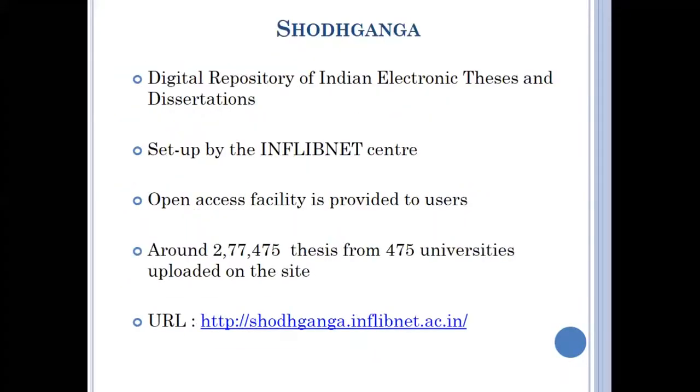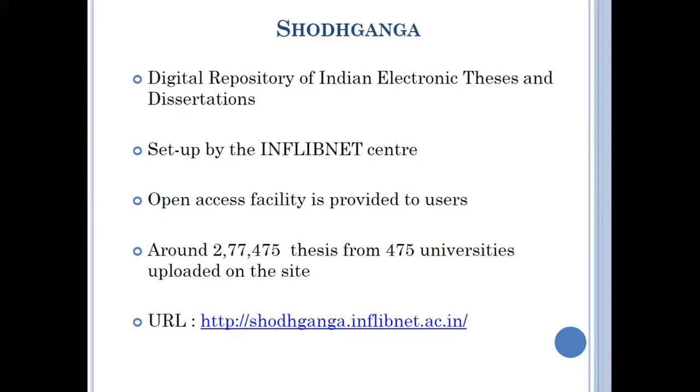Next one is Shodhganga. Now, what is Shodhganga? Shodhganga is the repository of Indian electronic theses and dissertations. It is set up by the INFLIBNET Centre. Open access facility is provided to users. Around 2,77,475 theses from universities are uploaded in this database.